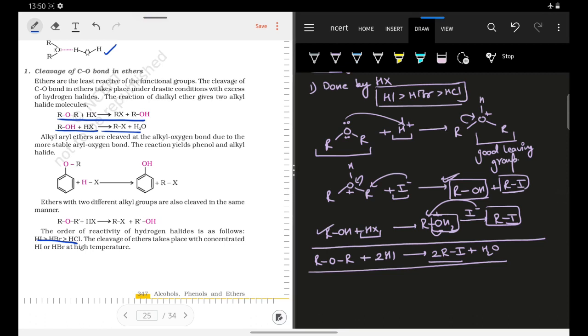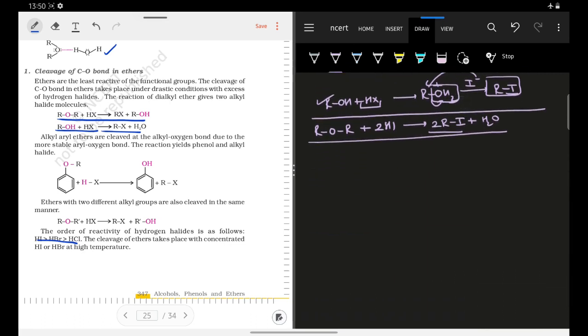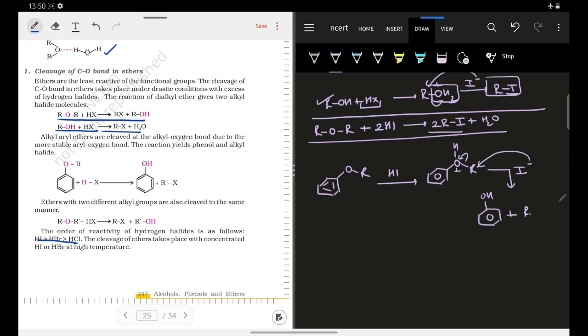Now what happens if I use some phenyl ether? Okay, so I will take an example of a phenyl ether. Suppose this is your phenyl group and this is your R group, and I react it with HI. First it will protonate your ether. On protonation, it will be protonated like this. Okay, so now this I minus will attack on the R group and this will leave. So it will lead to the formation of phenol, and it will also lead to the formation of RI.